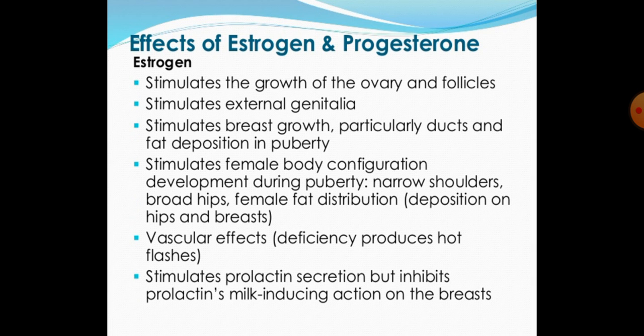Effect of estrogen and progesterone. Estrogen stimulates the growth of the ovary and follicles. It stimulates external genitalia. It stimulates breast growth, particularly ducts and fat deposition in puberty. Estrogen stimulates female body configuration development during puberty, like narrow shoulders, broad hips, and female fat distribution. It stimulates prolactin secretion but inhibits prolactin's milk inducing action on the breast.